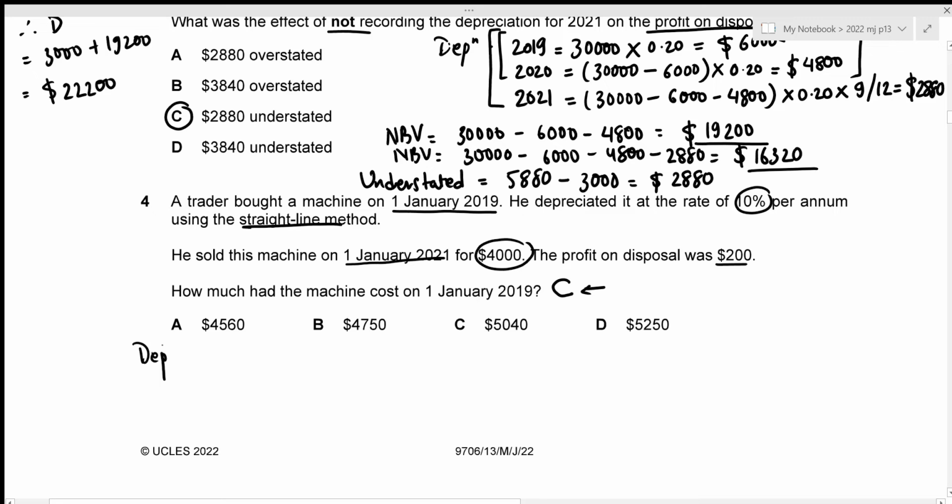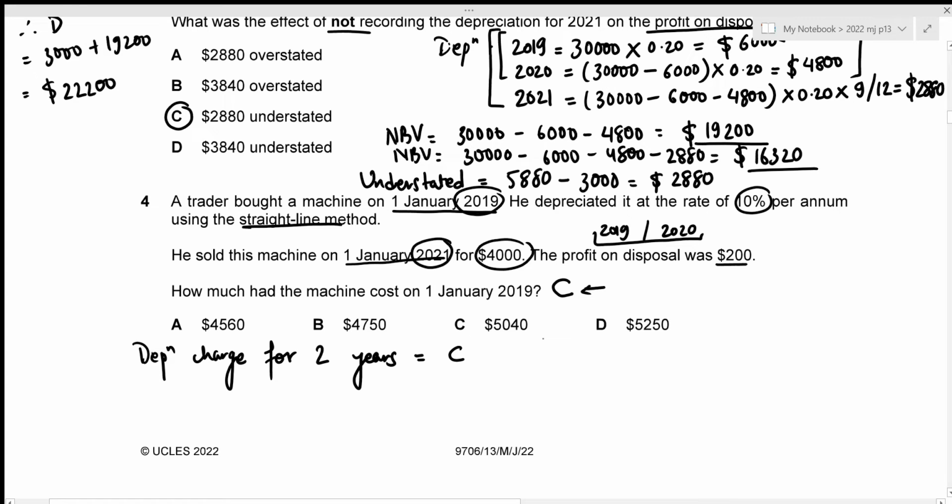So depreciation charges. And remember that the machine was bought on 1st January 2019 and sold on 1st January 2021, which means that this machine was used for the entirety of 2019 and the entirety of 2020. So our accumulated depreciation is going to be the depreciation charge for 2 years, right? We have our cost C, and the depreciation rate is 10%.